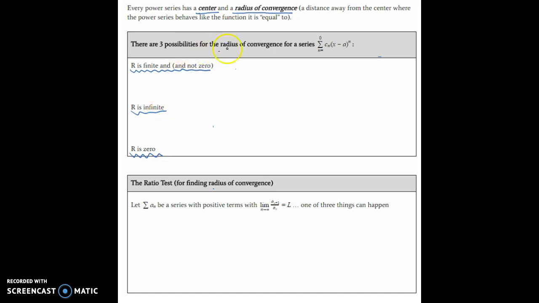Now what that means is the power series, of course, is centered someplace specific, maybe at A, and if the radius of convergence is finite, it just means from that A, you can go a little bit this way, you can go a little bit that way, and the power series and the function will match perfectly between those values, but outside of that region, it's going to be bad, bad, bad. This is kind of what we saw when we looked at 1 plus x squared and compared it to 1 over 1 minus x. There's a very finite area, negative 1 and 1, where the x values actually match up, and outside that, they're never going to match.